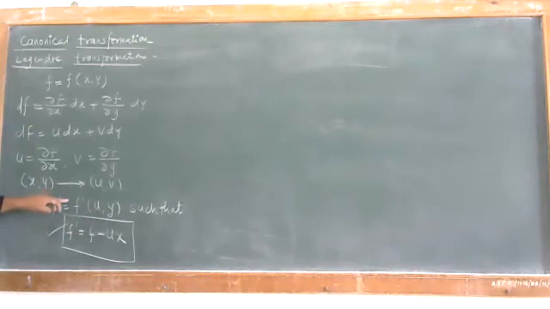And this can be done in the condition such that f dash is equal to f minus ux. Just do not get confused.